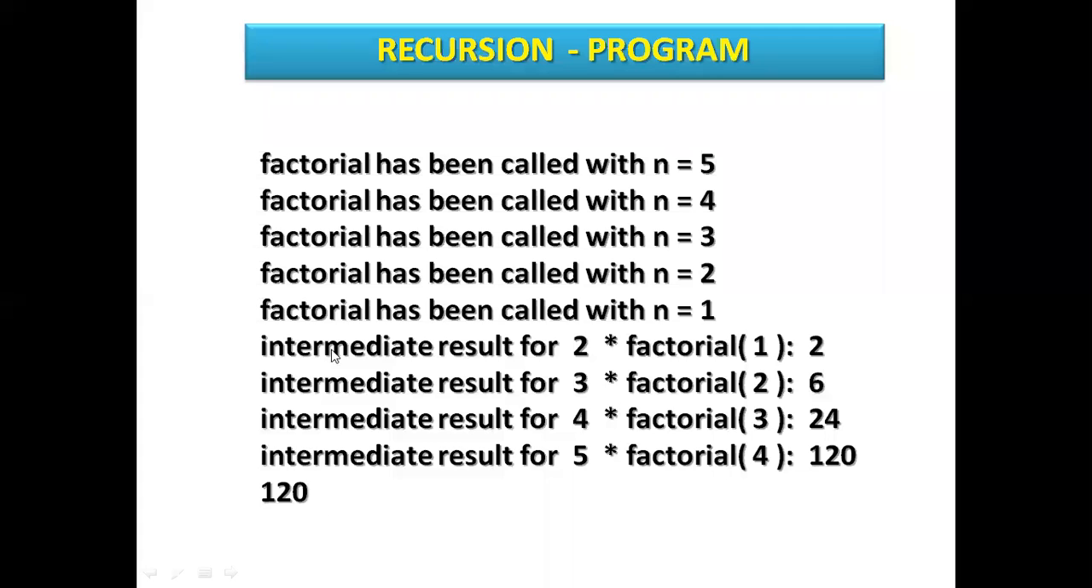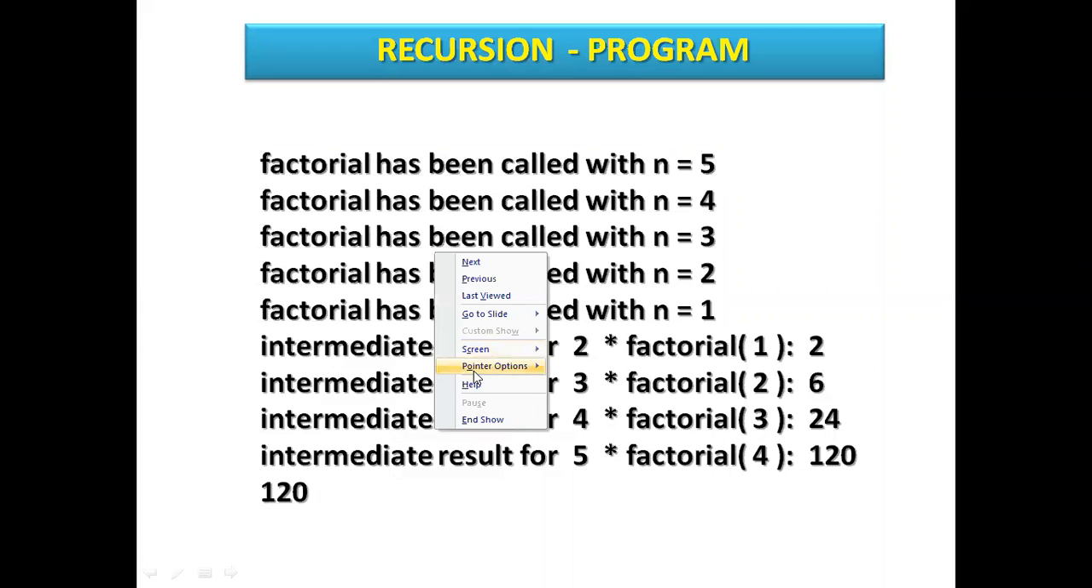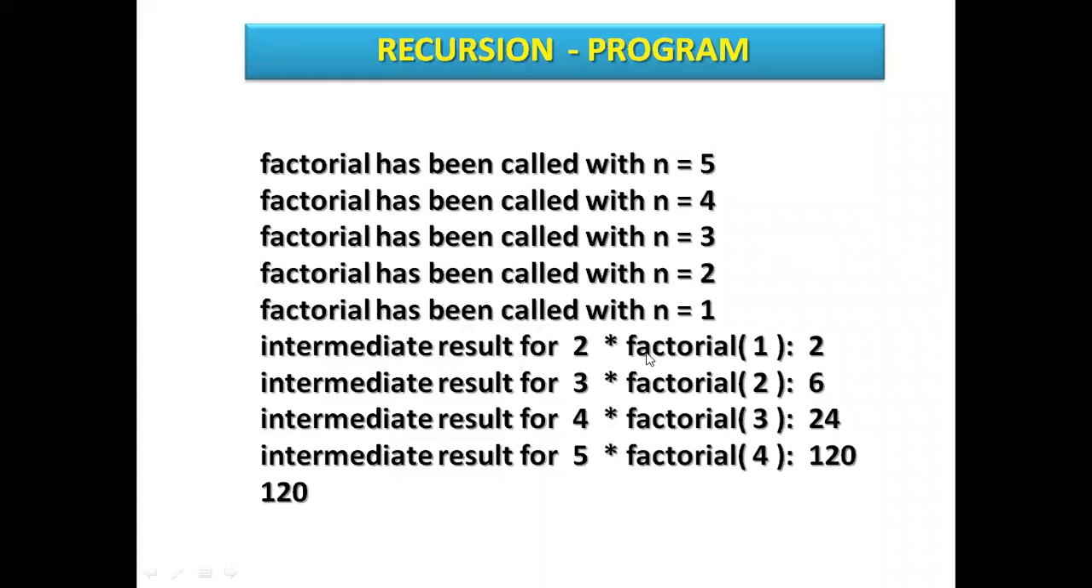With what I have written previously, it will display with the text. Factorial has been called with 5, 4, 3, 2, 1. So these are the interchange, called with, and this is an intermediate value, which calls itself 1, 2, 3, 4 times. 1, 2, 6, and this becomes 120. So the final output will be 120.